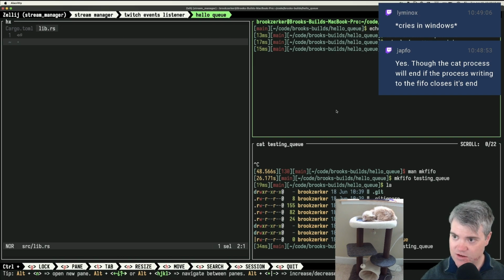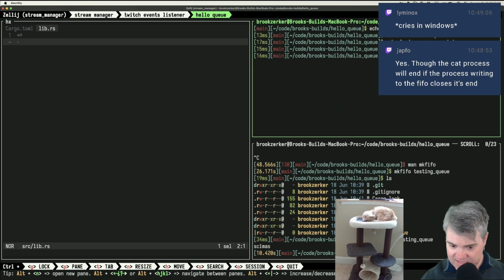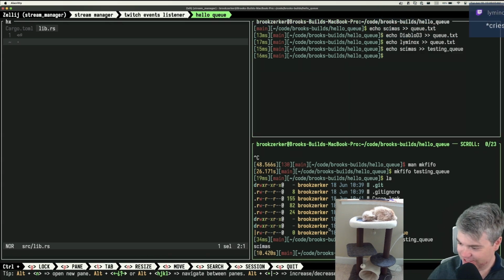and if I now echo, let's echo schemas to the testing queue. Oh, but that immediately quit out of this as soon as it happened, which I now see what you said. The cat process will end if the process writing to the FIFO closes its end. Okay. So that's too bad.